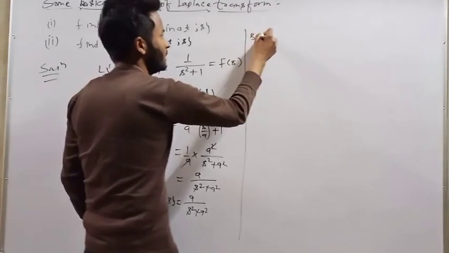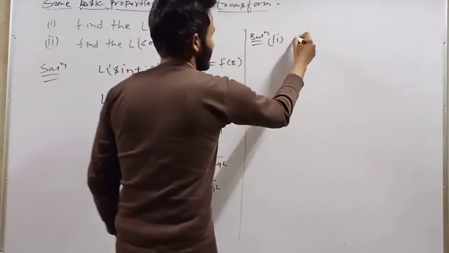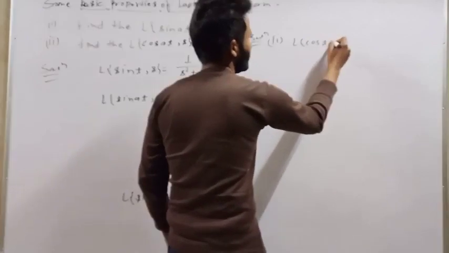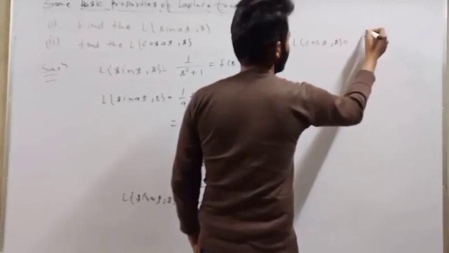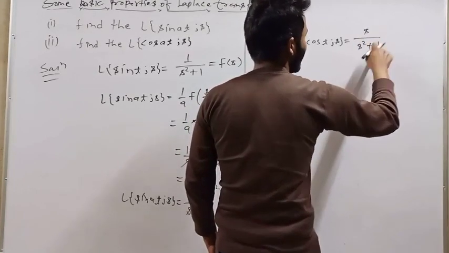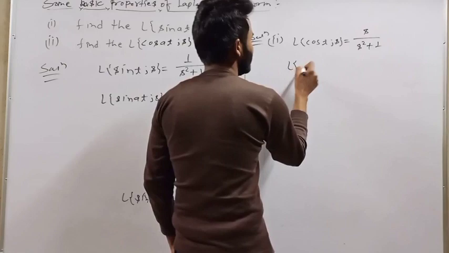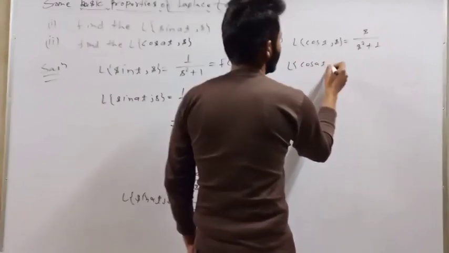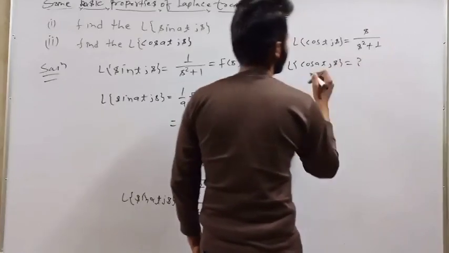Now let's see the second. The Laplace transform of cos(t) with respect to s is equal to s/(s^2+1), where a^2 means 1. Now what is cos(at) with respect to s? It can be written as F(s). So the Laplace transform of cos(at) with respect to s is equal to 1/a F(s/a). So we put s = s/a, then we get 1/a times (s/a)/((s^2/a^2)+1). It gives 1/a times (s/a) times a^2/(s^2+a^2).